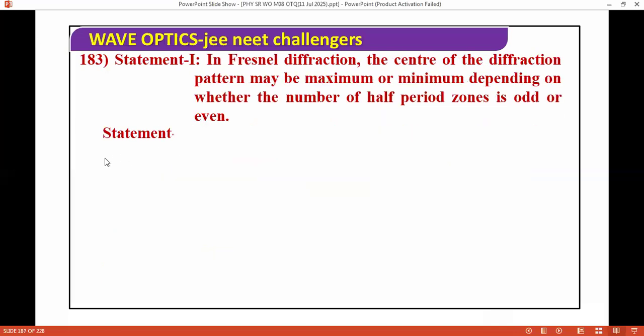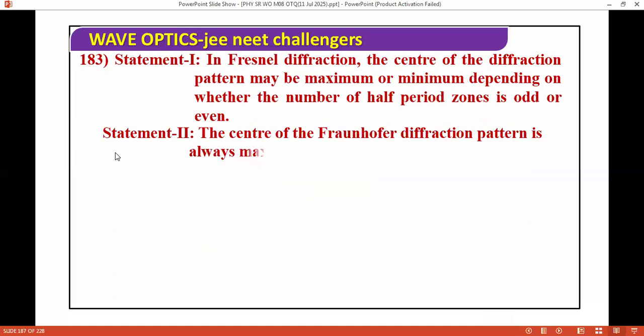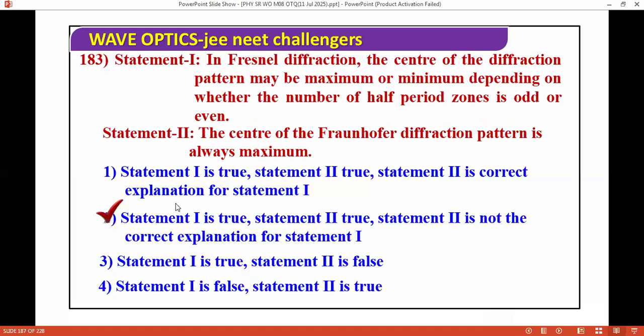Next question. In Fresnel diffraction, the intensity at the center of the diffraction pattern may be maximum or minimum depending on whether the number of half period zones is odd or even. The center of the Fraunhofer diffraction pattern is always maximum. Okay, so we have the options here. So here both are correct.